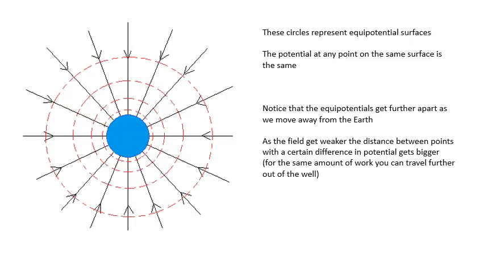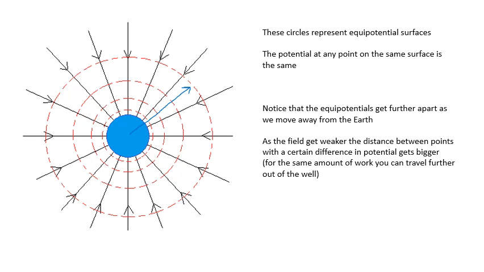This diagram, these circles represent equipotential surfaces. Because they're all at the same radius, if you looked at any particular circle, like this circle, it's actually a surface, it's a sphere. It's an equipotential surface. And any point on that sphere has the same distance from the center of the Earth, so it has the same potential, so it's an equipotential. Notice on this diagram that the equipotentials get further apart.